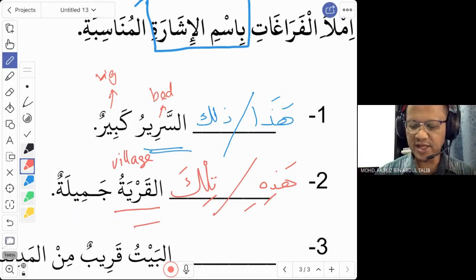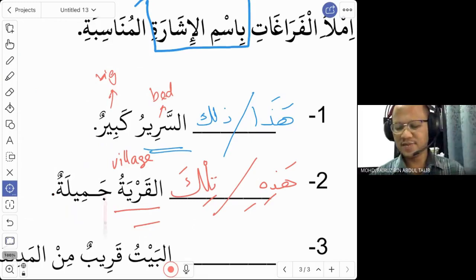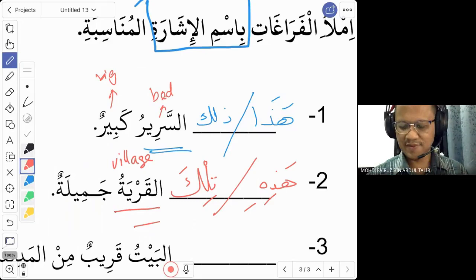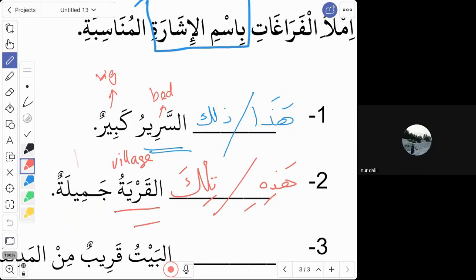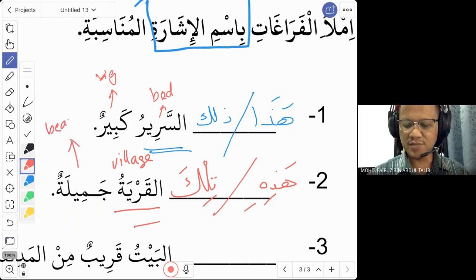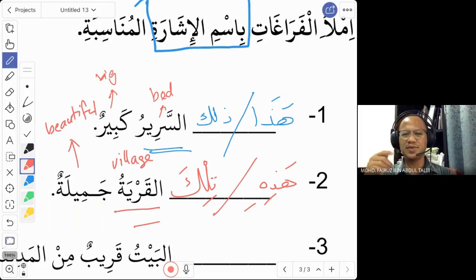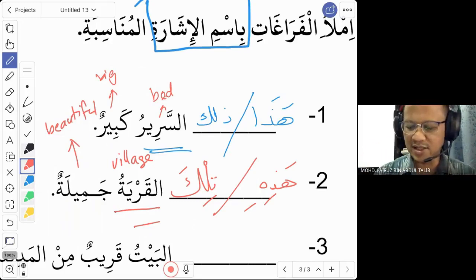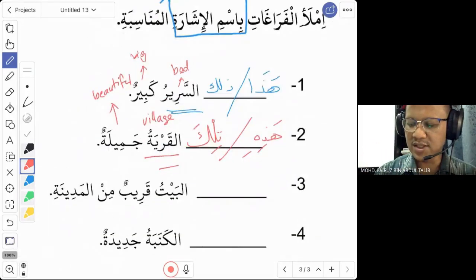Okay, what about that village? Jamilah. The village is jamil. Anybody knows what is jamil? Beautiful. Yes, correct. Jamil is beautiful. So we say hadhil qaryatu jamilatun. This village is beautiful. Yes, correct. We go to the third one.